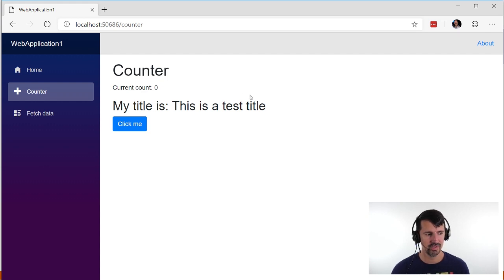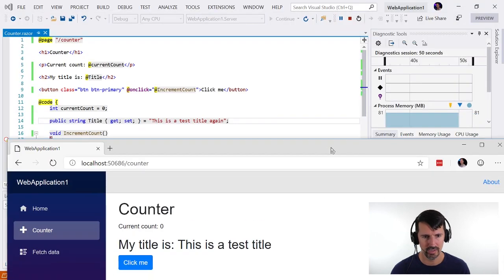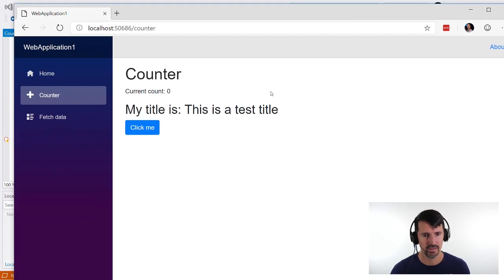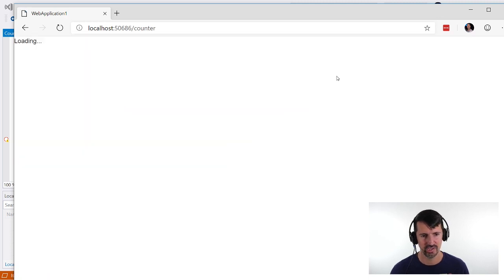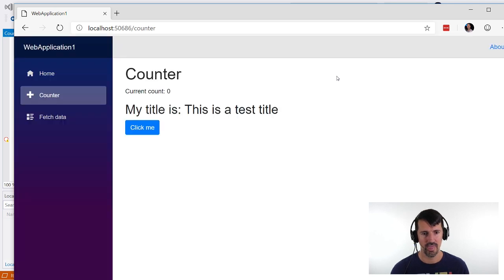Okay, so there's no hot reload, right? So I made a change. I saved it. So there's no hot reload. What happens if I refresh? Can I refresh? Will that work? That did not work either. Okay. All right, so I'm a little disappointed in that.